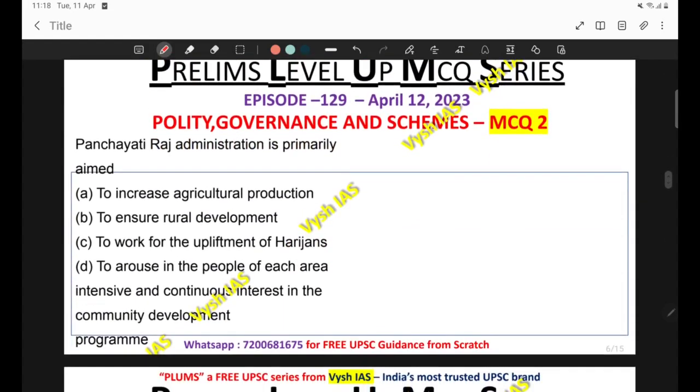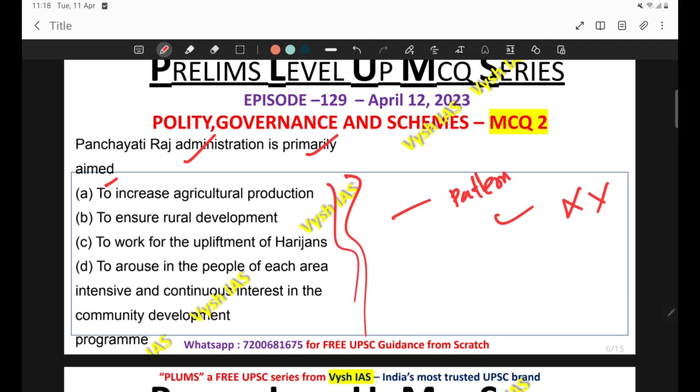Now come to the next question. This is also regarding the Panchayati Raj institution only. Panchayati Raj administration is primarily aimed at. Now look at this pattern of questions. These questions have a high probability of getting wrong, because the options are framed in such a way that all the options look similar. We'll be thinking all the options are the same, and which one to go for. Since this is prelims, only one option can be correct, so out of the given options, you have to choose which is most relevant. The most relevant is the answer.